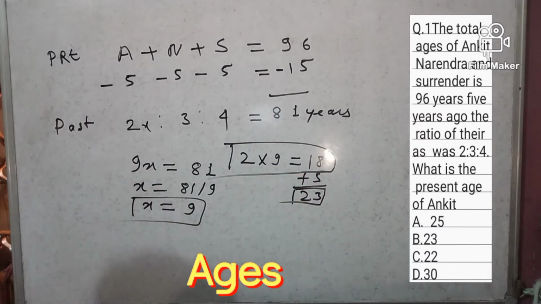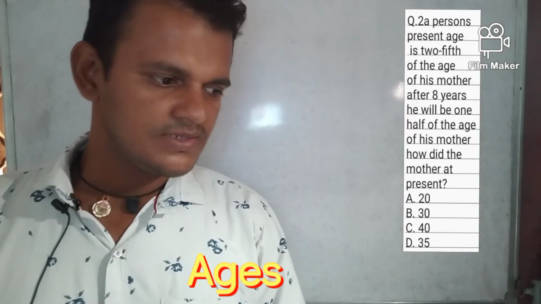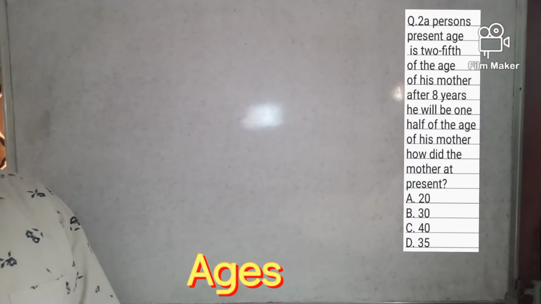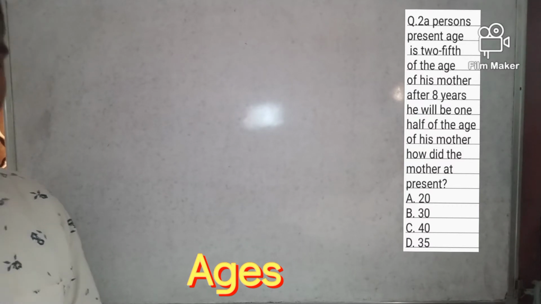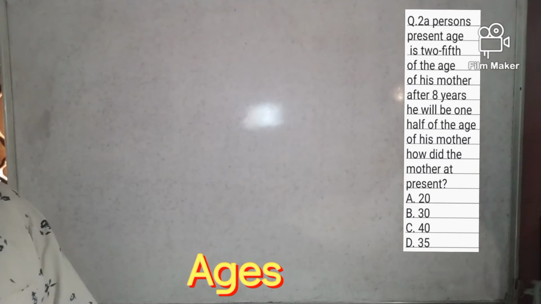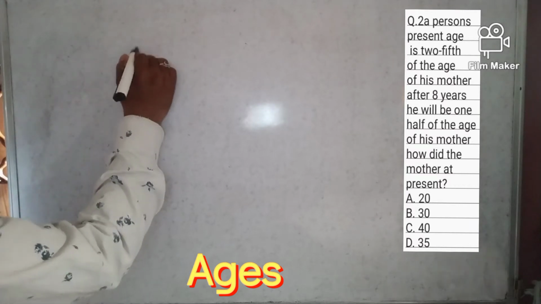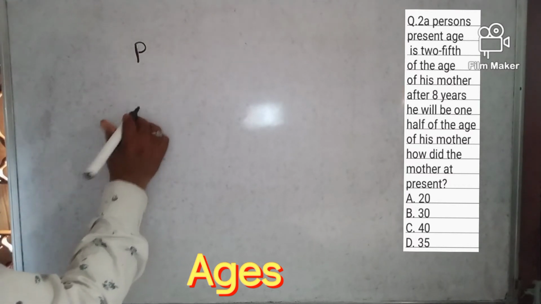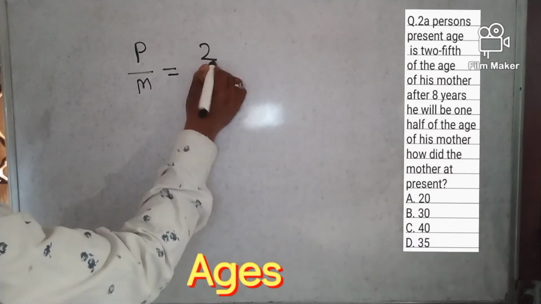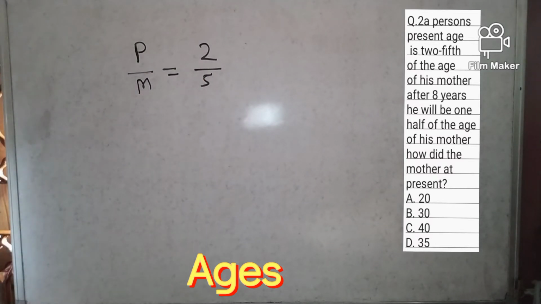Now move to question number 2. A person's present age is 2/5 of the age of his mother. After 8 years, he will be 1/2 of the age of his mother. How old is the mother at present? Suppose this is the person and this is his mother. The person is 2/5, which means the person's age is 2 and the mother's is 5 in ratio, right?